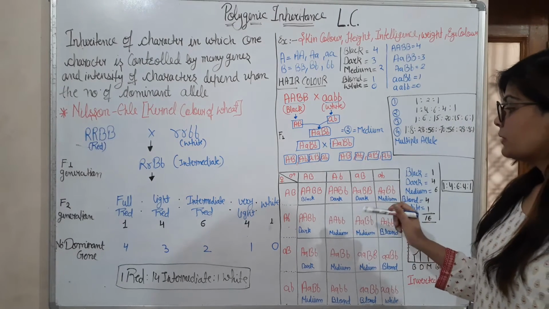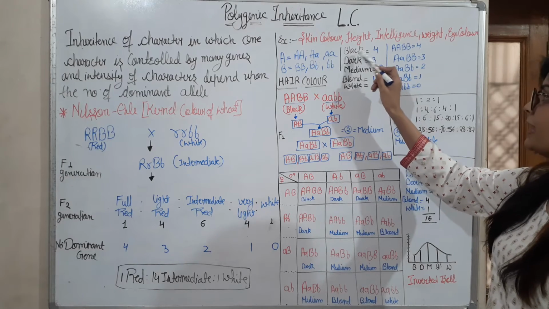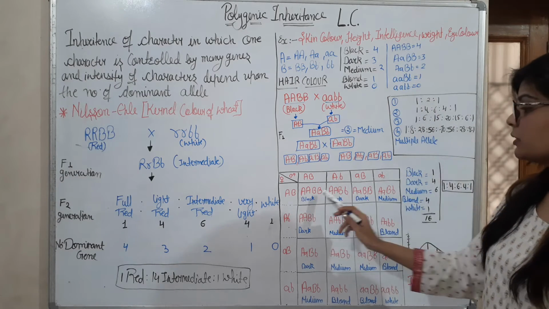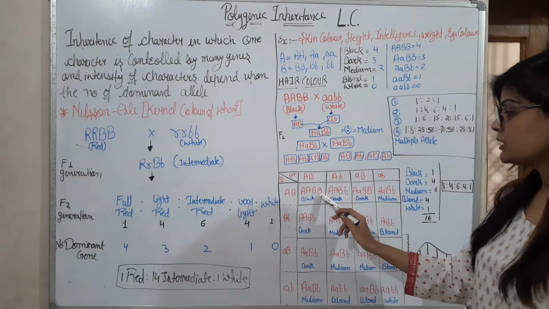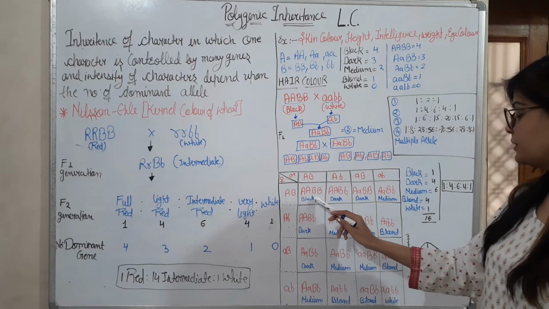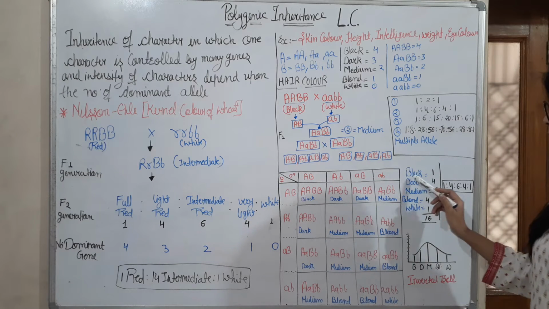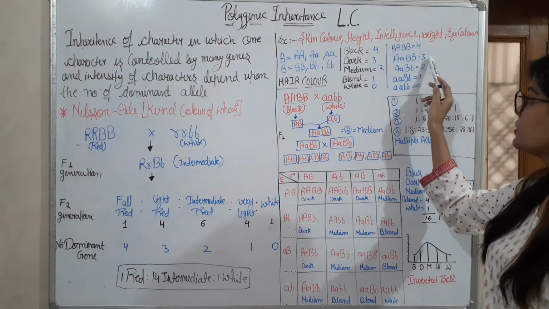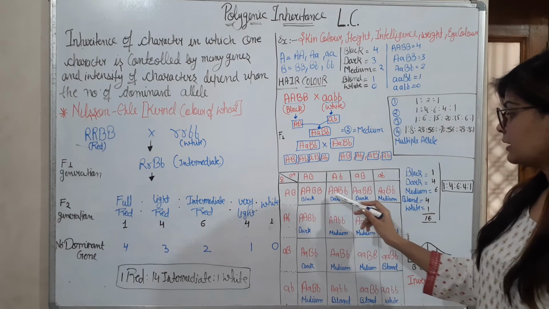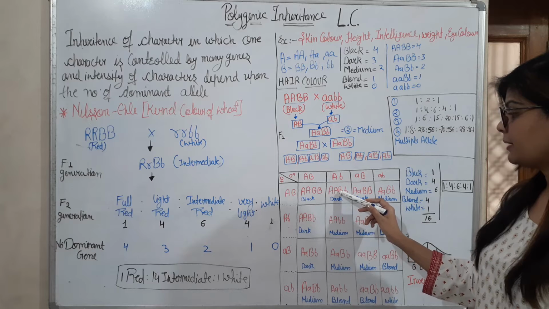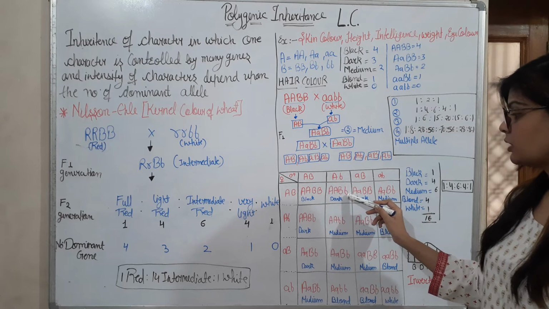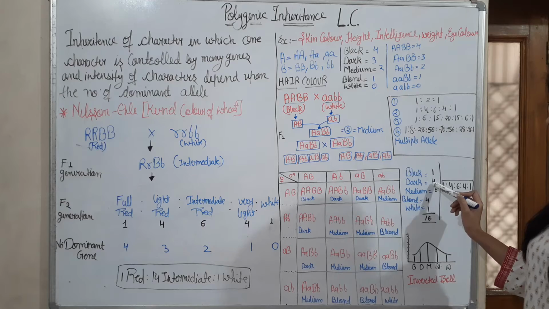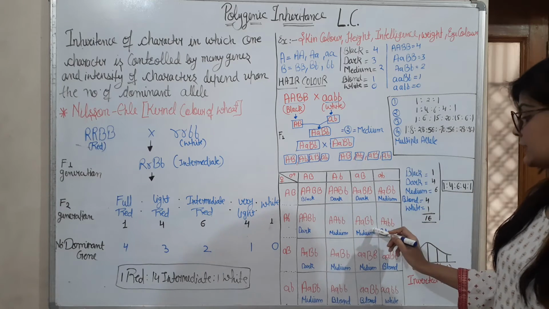Okay, so whenever we get black color, it should have 4 dominant genes. Here in the black it has 4 dominant genes, and how many black are we getting here? Only one black. And for the dark color it should have 3 dominant genes, A and B, these are 3 capital and small b. Likewise here. So we are getting 4 dark color, and medium color we are getting 6,